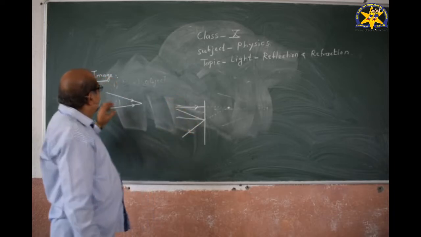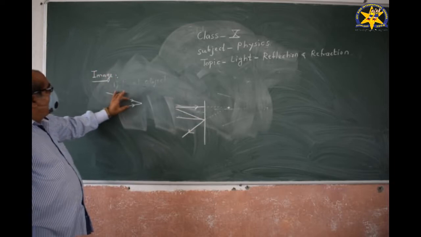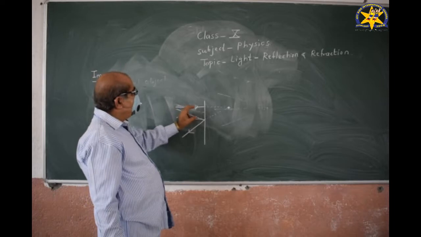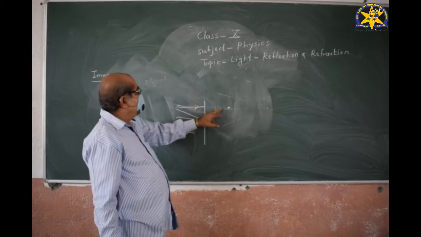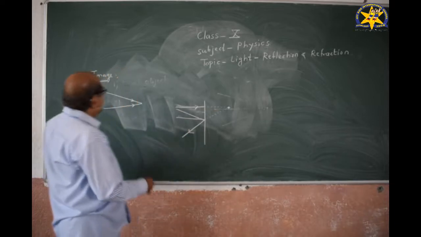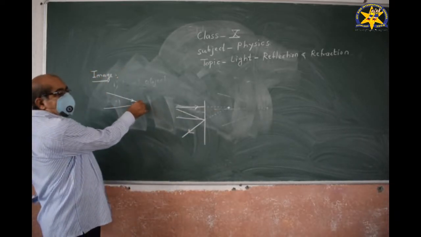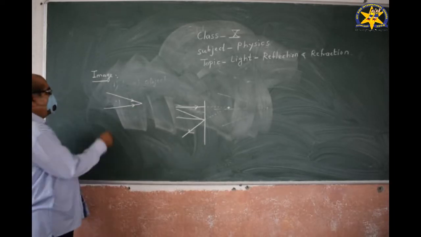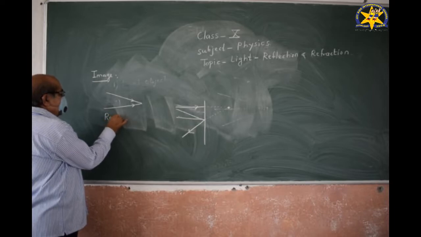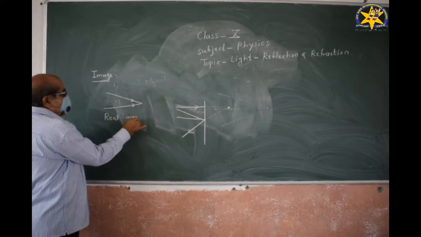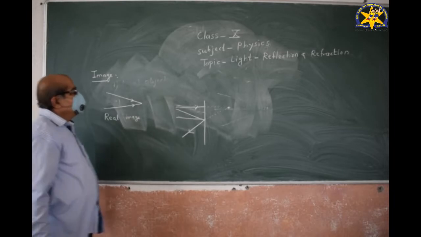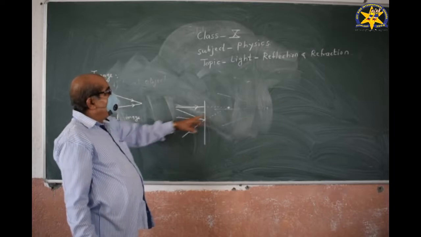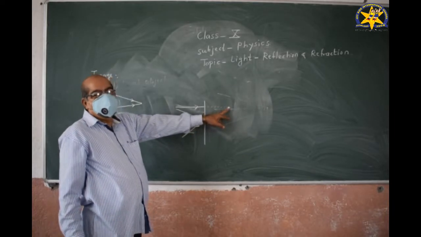This is the actual intersection of the rays, and this is the apparent intersection of the rays. Therefore, the image formed by the actual or real intersection of the rays is called the real image, and the point from which the light rays appear to diverge is called the virtual image.